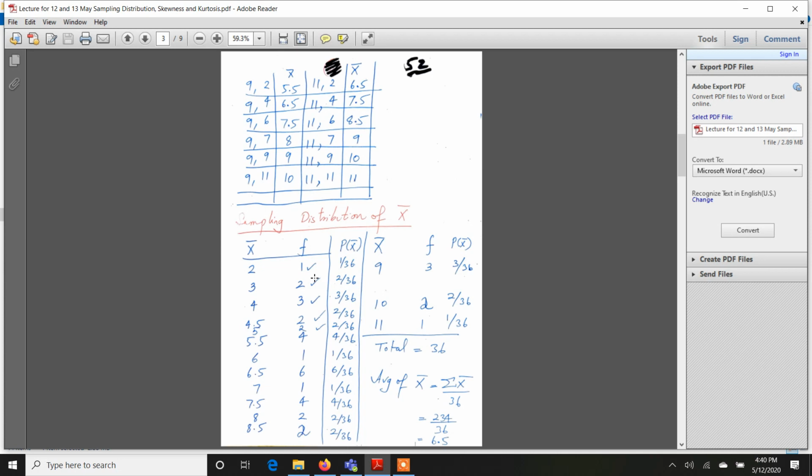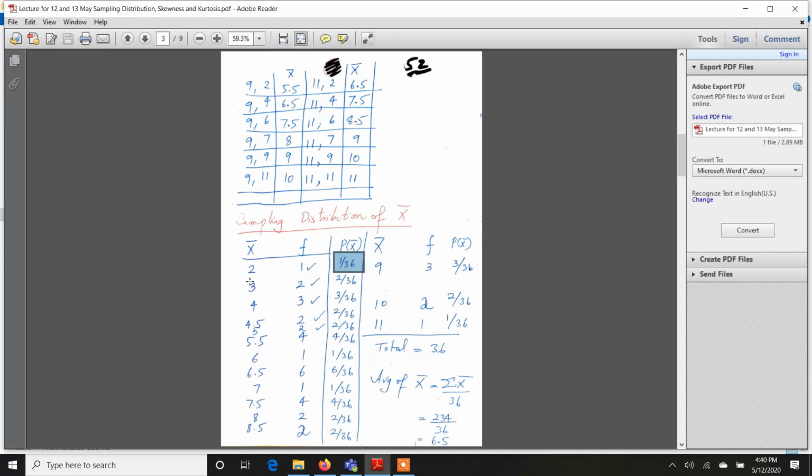Then I convert the frequencies into probabilities. If the frequency is 1, then out of 36 random samples, the probability that the mean will take the value 2 is equal to 1 by 36.